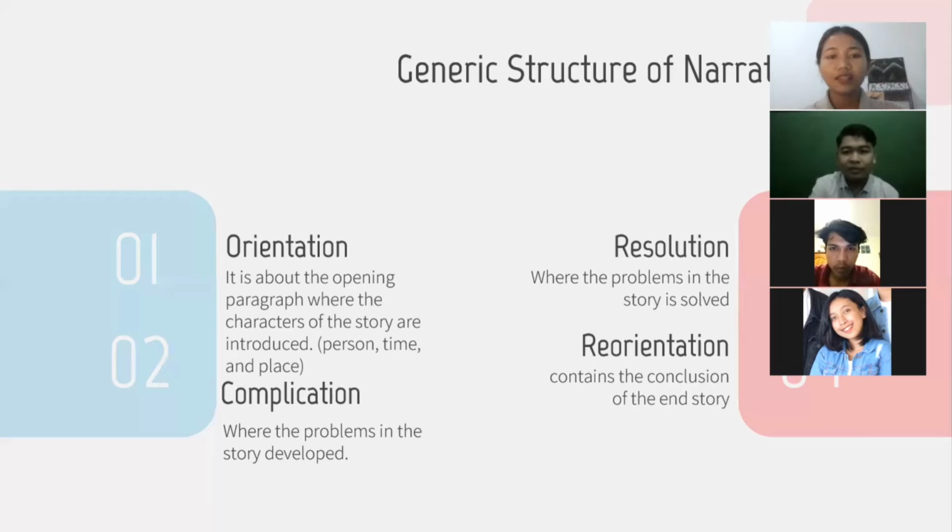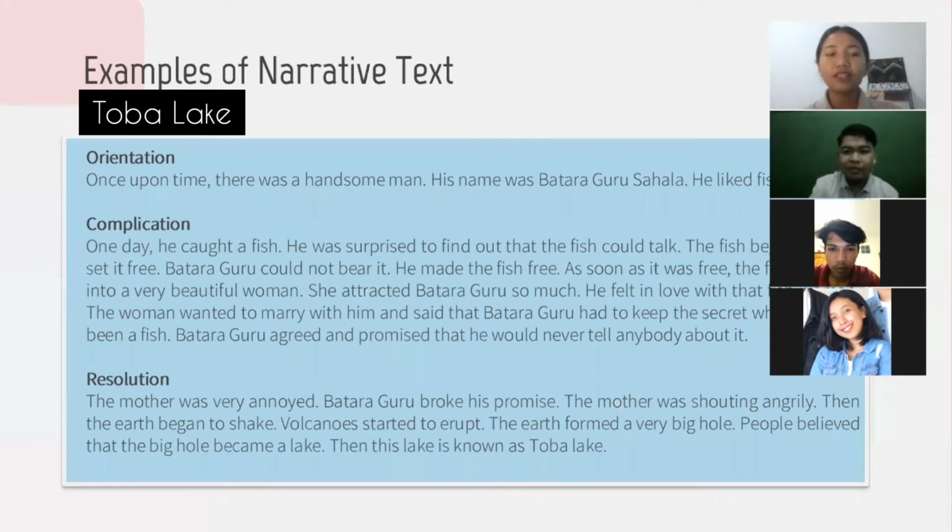Okay, next. Here is an example of a narrative text. Who can read the orientation? May I try, Miss? Okay, Prayoga. Once upon a time, there was a handsome man. His name was Batara Guru Sahala. He liked fishing. Yes, there is a character in the orientation.